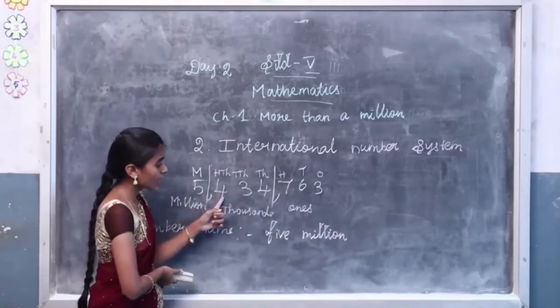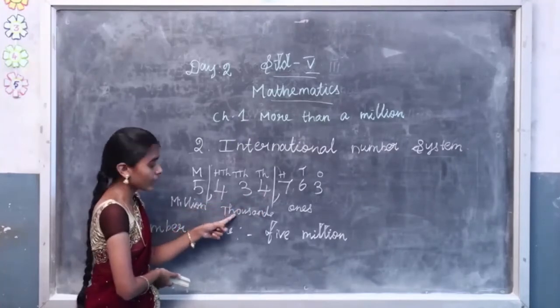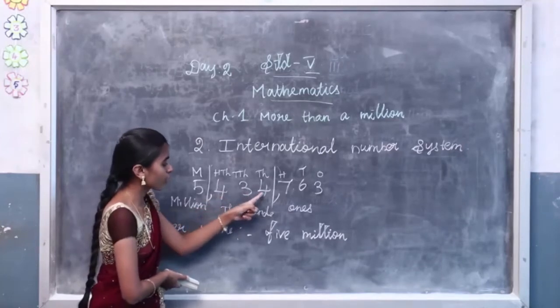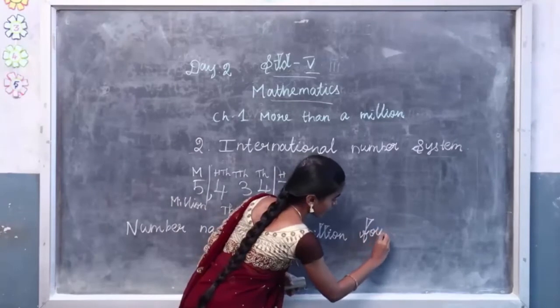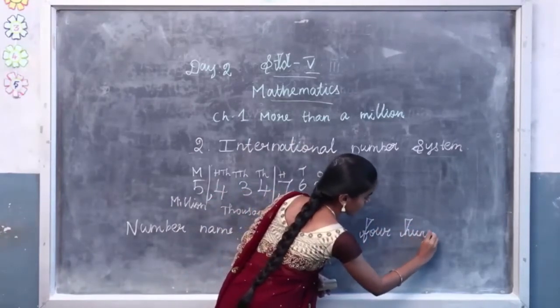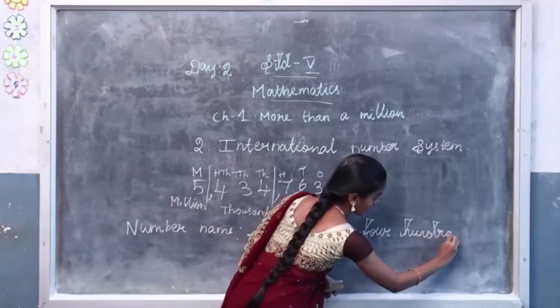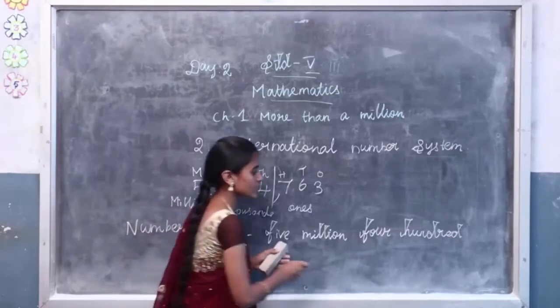434 means 434. Say the number all together, then write the group name. 434 thousands. F-O-U-R, 4 hundreds, H-U-N-D-R-E-D, 400 and 34 thousands.